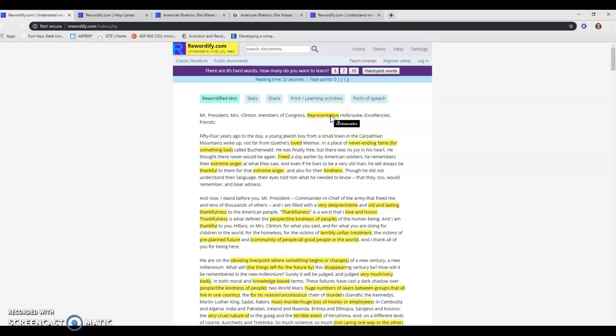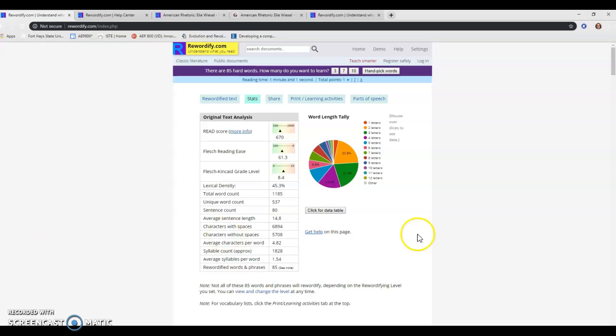So representative was actually replacing the word ambassador. So this actually serves two purposes. Yes, it allows students to comprehend what they're reading without having to do a lot of extra stopping and researching and writing definitions, but it also just increases their vocabulary. So in addition to reading the word representative and knowing what it means, if they hover over it, it says ambassador, so now they've learned a synonym for representative, and their vocabulary work is also being done at the same time. You can get some stats from this page.